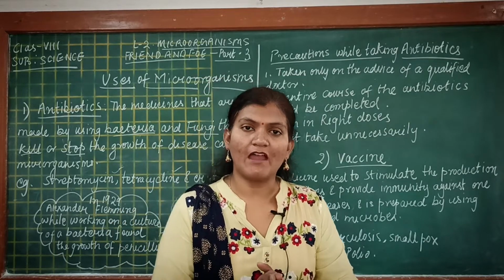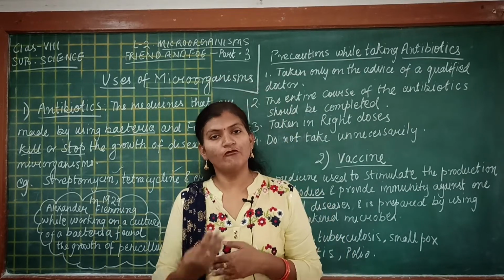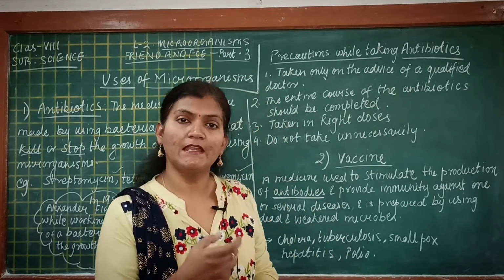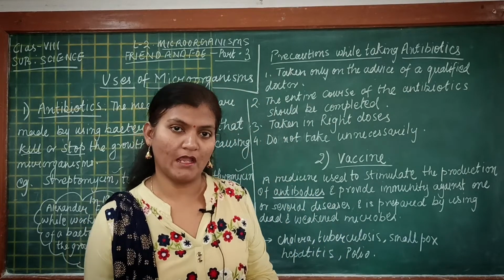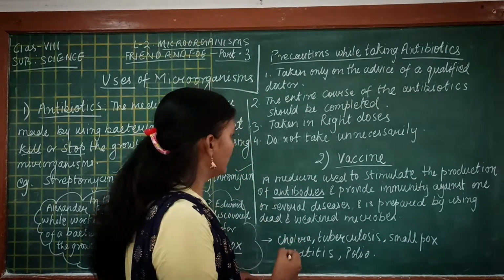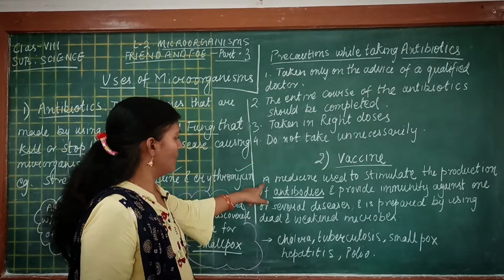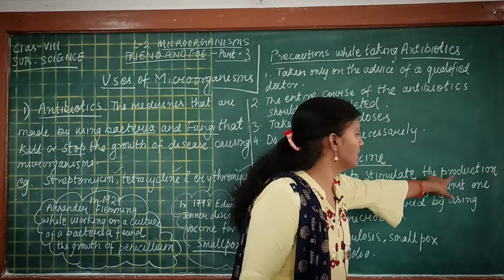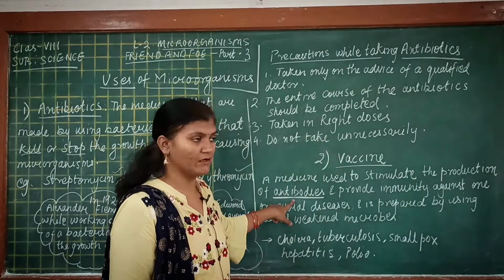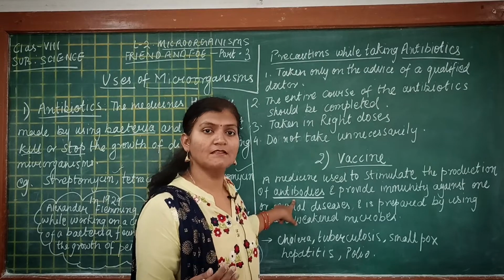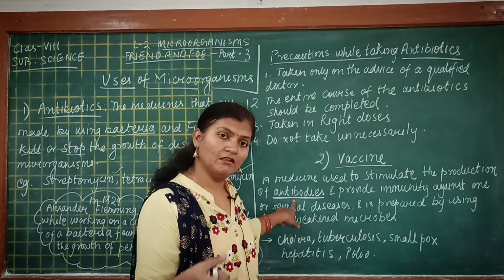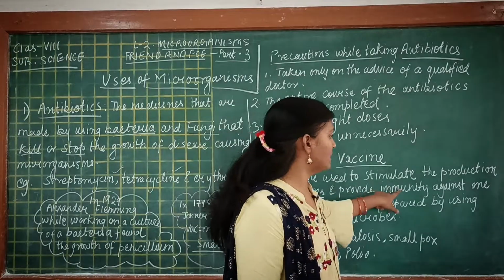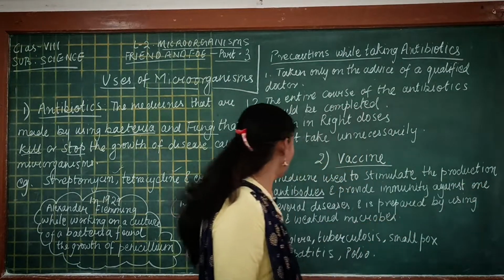So what is the vaccine? Vaccine is actually a type of medicine which is made by using dead and weakened microorganisms. So let us see the definition of vaccine. Vaccine is a medicine used to stimulate the production of antibodies.